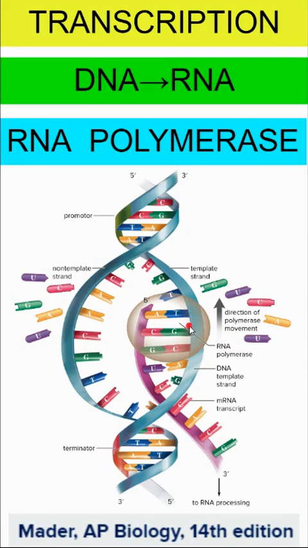Now this process doesn't happen and we only get a single messenger RNA. When this process begins at the promoter region, as long as that promoter region is still available and there's transcription factors available, we can get thousands and thousands of messenger RNA when a gene is actually turned on.